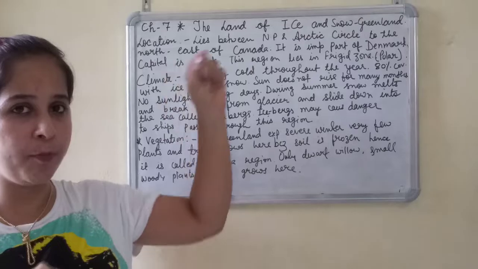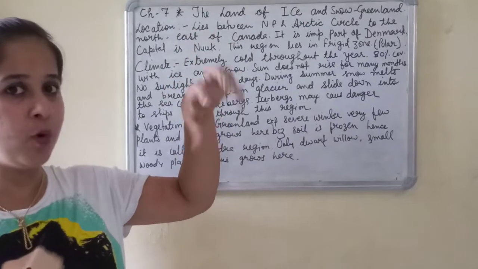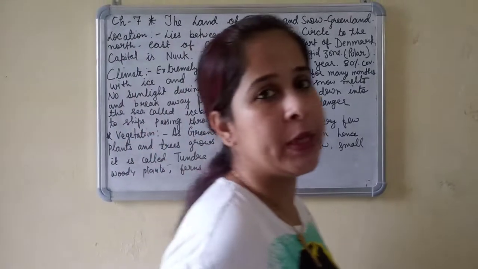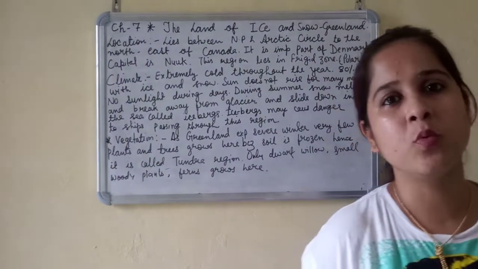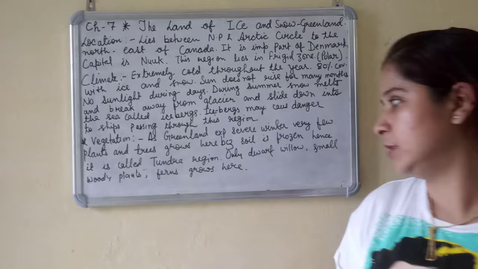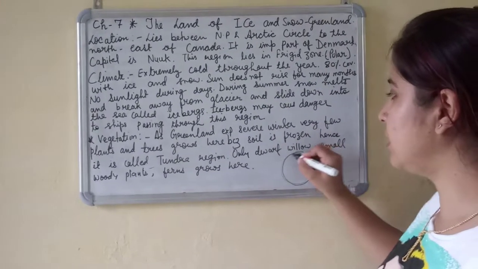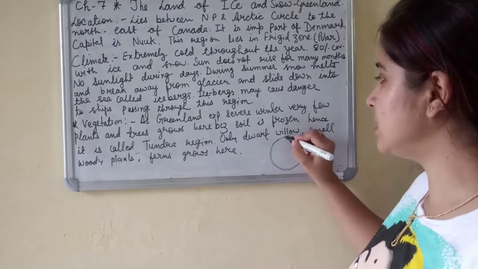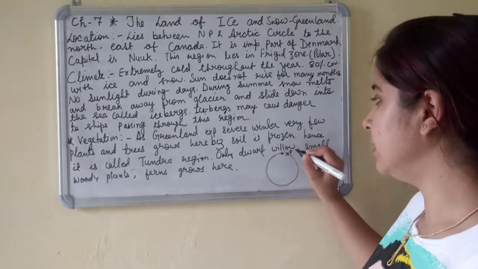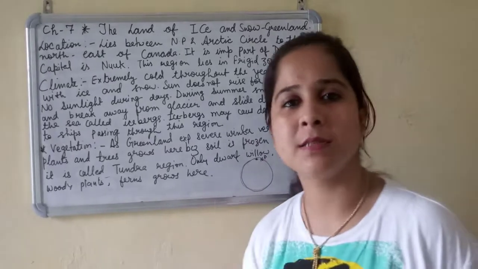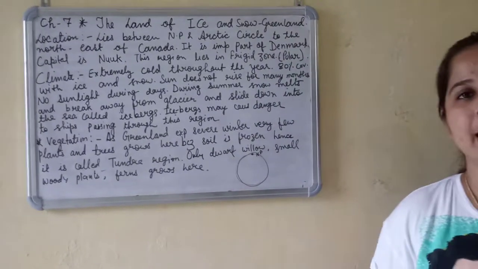North Pole means the topmost point of the earth, the polar region, and this region is completely surrounded with ice and snow. This one is the North Pole. This part of the earth is completely surrounded with ice and snow.